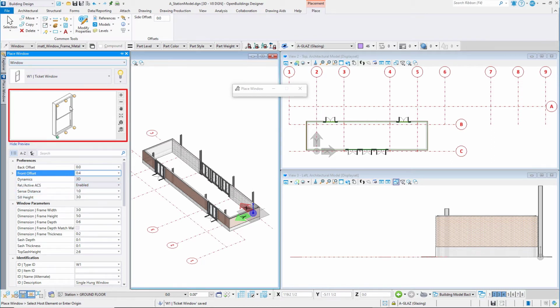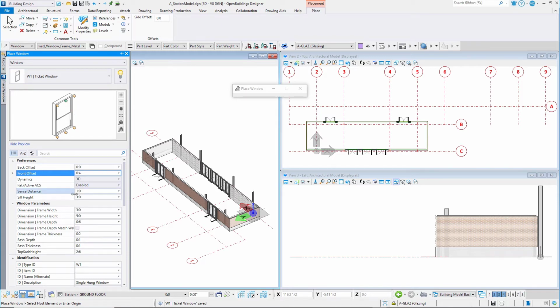In the preview window, select the placement origin for the window. Note the window can be placed from either the head or the sill. The selection will affect the sill head height setting below. Since we would like to align the head of the window with the head of the doors, let's select a placement point at the top center of the window.